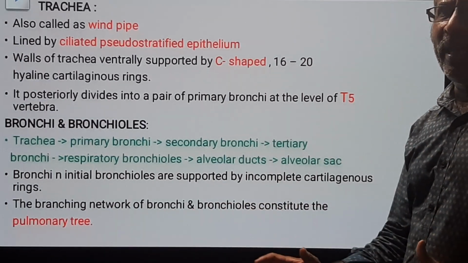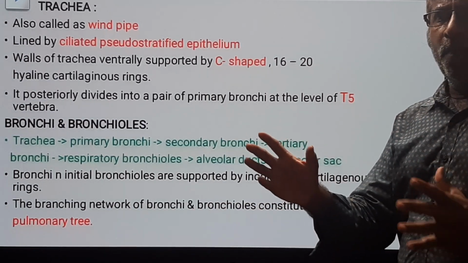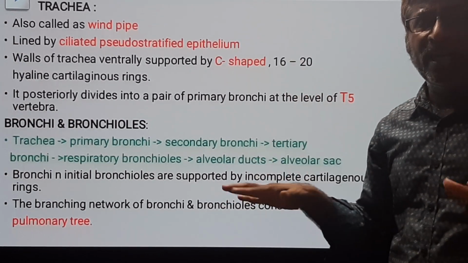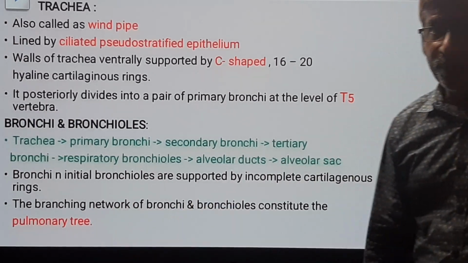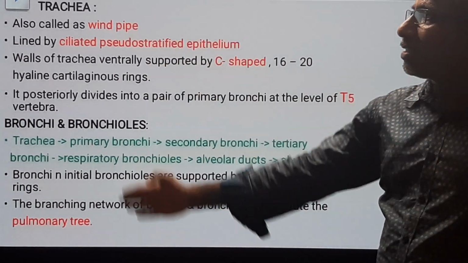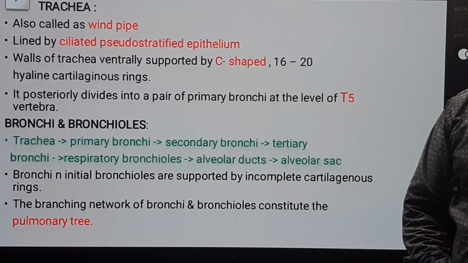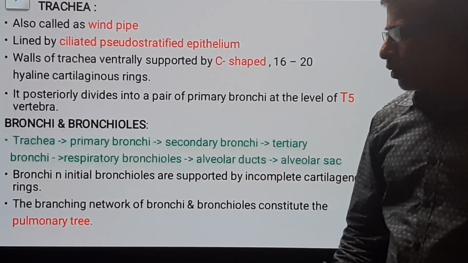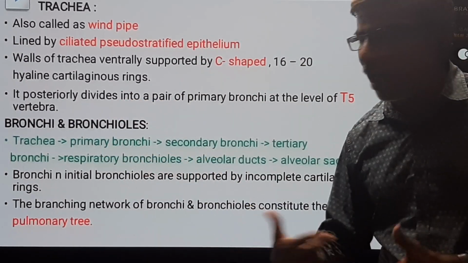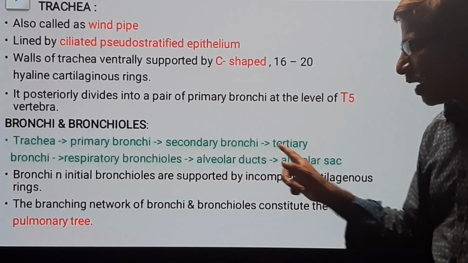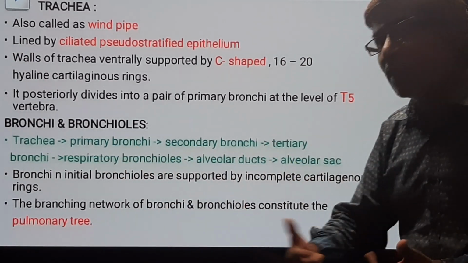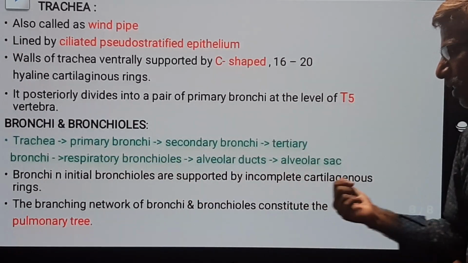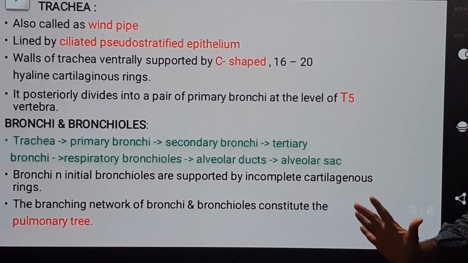What is a pulmonary tree? Together with bronchi and bronchioles, the trachea in inverted condition appears like a tree. It is called the pulmonary tree. Okay, this is about the passages of the respiratory system. In this slide we have discussed the trachea, bronchi and bronchioles. In the flow chart, bronchioles are missing. You have to add them: primary bronchi, secondary bronchi, tertiary bronchi, primary bronchiole, secondary bronchiole, tertiary bronchiole, then respiratory bronchiole, alveolar ducts, alveolar sacs. Okay.